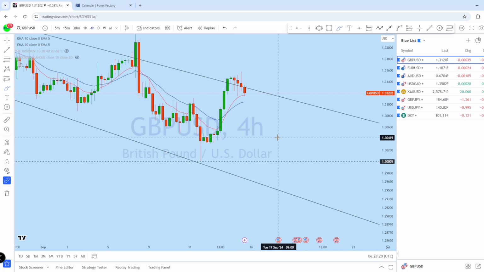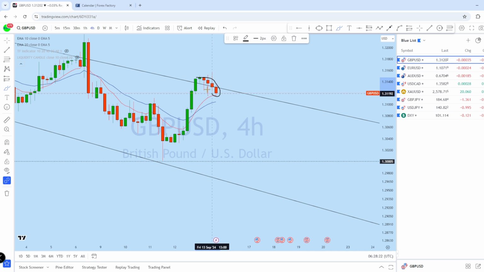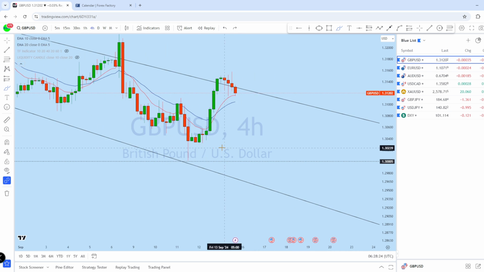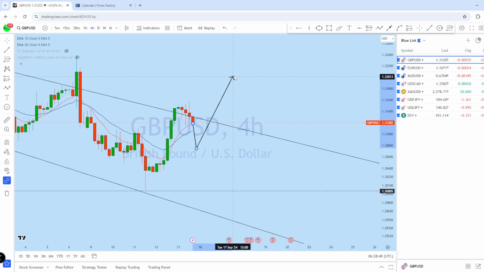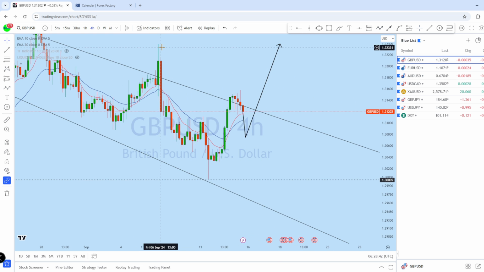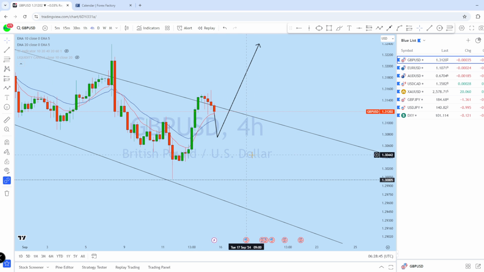Now if we look at the 4-hour perspective, we can see quite a few narrow candle formations last day of trading week. We have seen a very strong impulse, expecting with the market open further drop and then continuation to the upside. This could be the wave on GBPUSD for the upcoming week, and as we are seeing that fully mirror with DXY, we can expect GBPUSD to bounce back up to this resistance level, and throughout the week we can find trading opportunity in this wave if the market is doing exactly as expected.